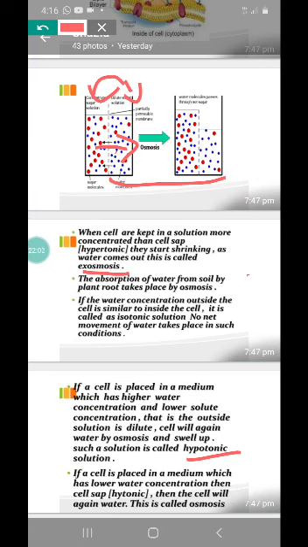In a plant cell, the water will move from where to where? From the cell to the outside. The water keeps moving and moving and moving, and finally what will happen? All the liquid, the cytoplasm content, everything is going out. But the cell organelles, the nucleus and other things cannot go out. So what will happen, children? All the cell contents will come and gather in one corner. Okay, and what is this condition called? This is called plasmolysis.